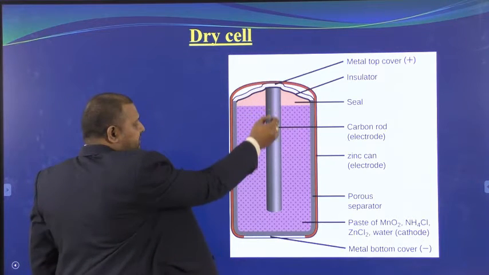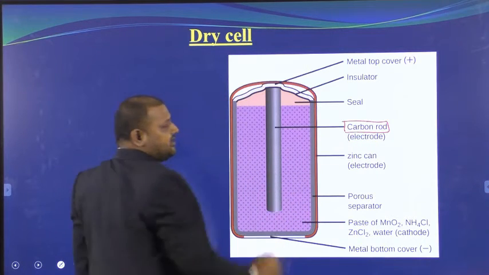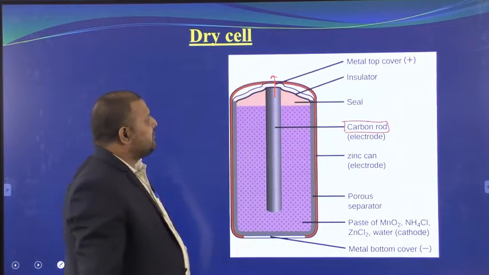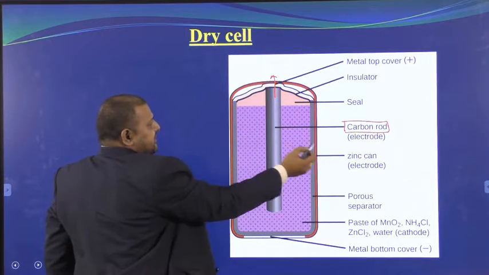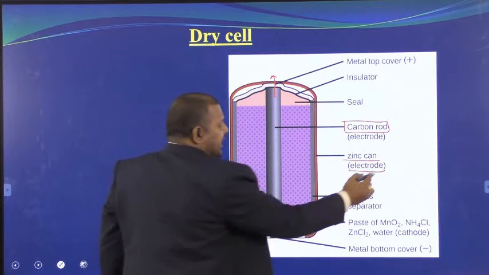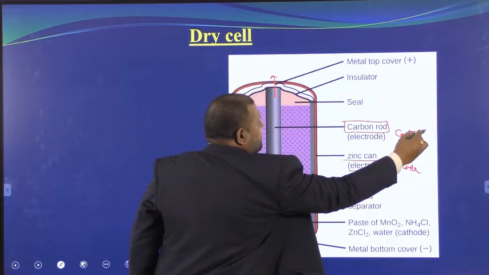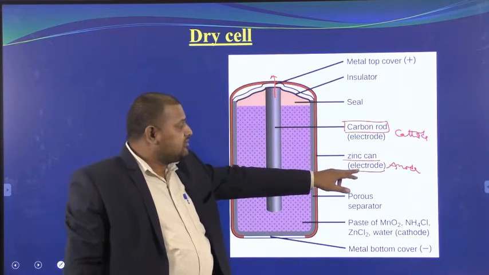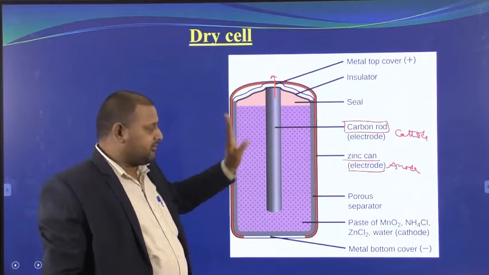See here, in the center we have a carbon rod. This acts as an electrode. Next, it is surrounded by a zinc can. The red color here is the zinc can. It is one of the electrodes. I always told you zinc acts as anode and carbon acts as cathode. If you don't know what anode and cathode are, you should review the previous lecture. In the examination you can simply write electrode. Electrode means either cathode or anode, right?